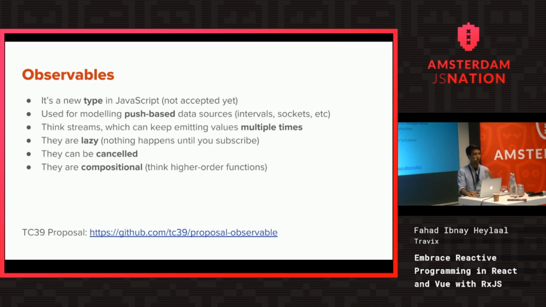How many of you know about promises here? Okay, everyone, great. With promises, you actually emit the value only once. You construct a promise, and you have access to resolving it with a value or rejecting it. That's it, it ends. With observables, you can emit multiple values over time. So it's not just once. It can be 0 values, 1 value, or more than 1. And it can also optionally finish or keep on going. So it's like a stream. You can have multiple streams of data, combine them, operate on them, things like that. And also one of the biggest differences between an observable and a promise is that observables are lazy.